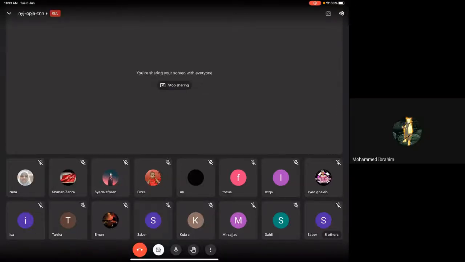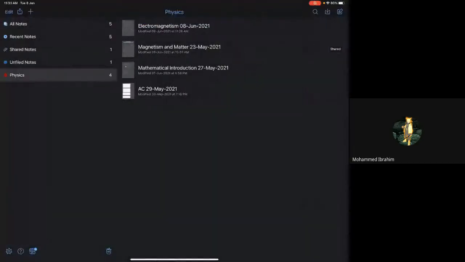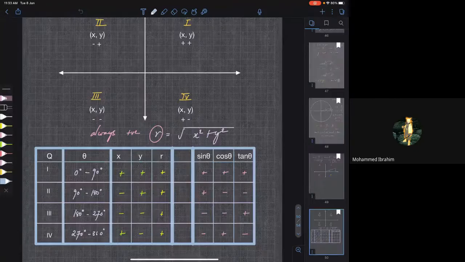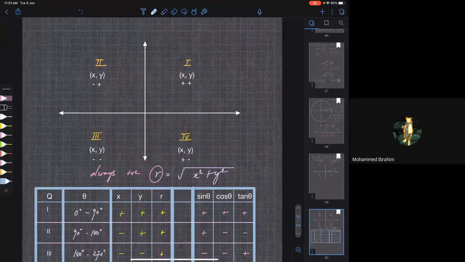Okay. So in the last class, we have seen two things. One, depending on the angle, the angle may be between 0 and 90 degrees, or between 90 and 180 degrees, 180 and 270, or between 270 and 360. Now, depending on these angles, the value of sine, cos, and tan will be either positive or negative, right?